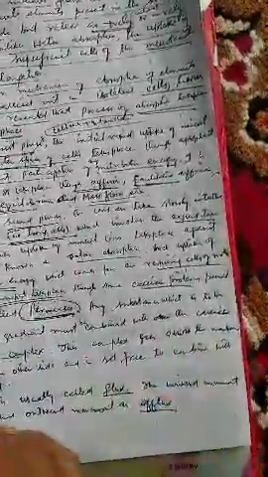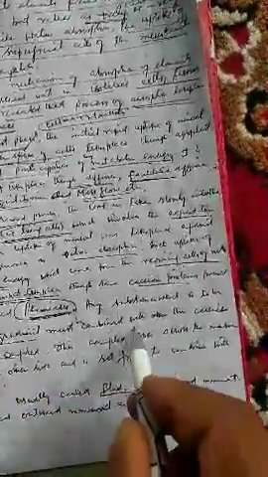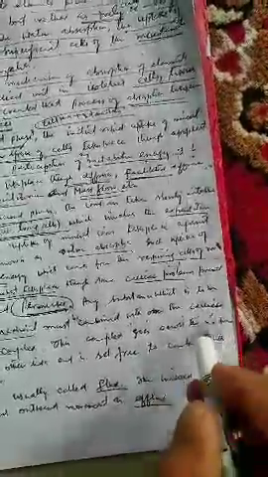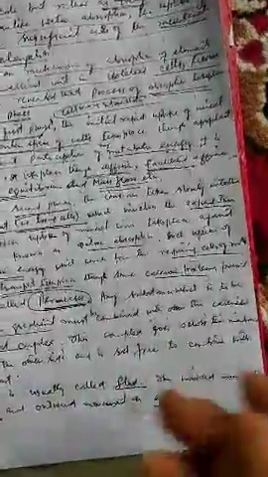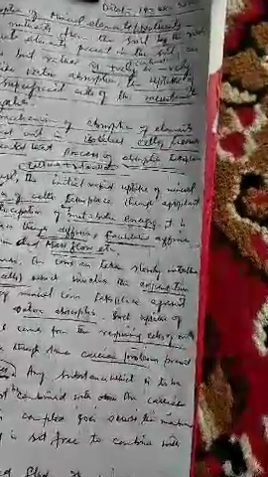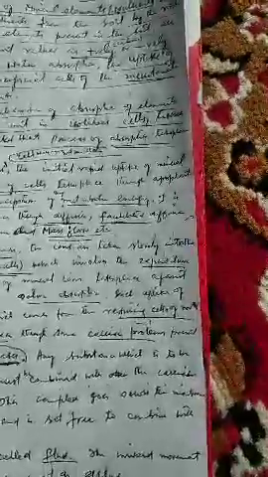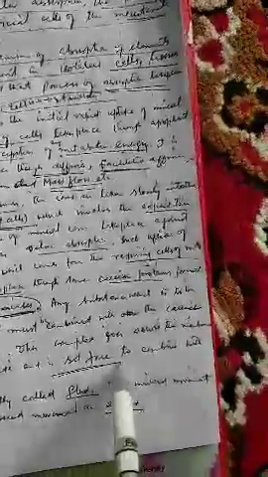Any substance which is to be transported against the concentration gradient must be combined with the carrier to form a carrier-ion complex. Simply put, an ion which is to be transported against a concentration gradient first combines with this carrier protein, that is permease, and forms a carrier-ion complex. This complex then goes across the membrane, carries the ion to the other side, and sets the ion free.